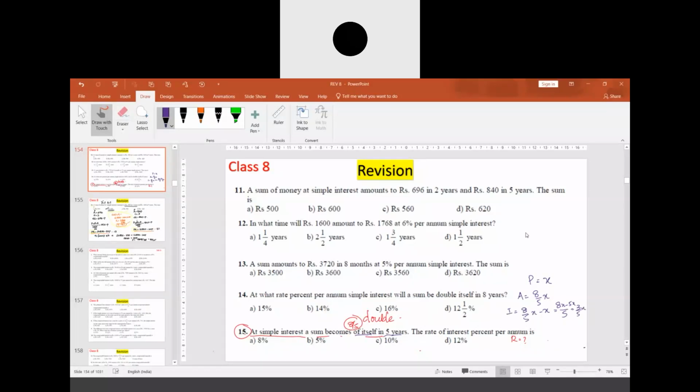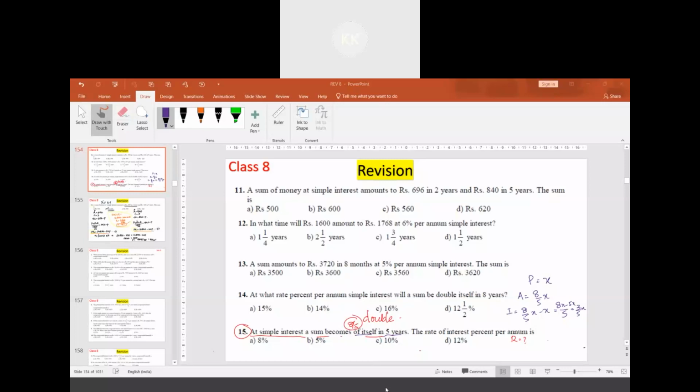No, a sum becomes itself in 5 years. So amount will be this 8 by 5. Suppose instead of x, if I take the initial sum to be 100, the sum becomes 8 by 5 times of 100. When I calculate it, 5 20s are 100, times 160 we get. So interest earned will be 160 minus 100.